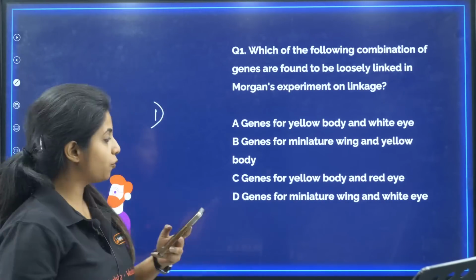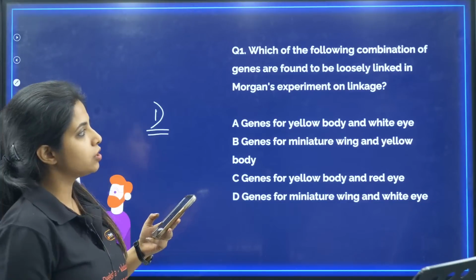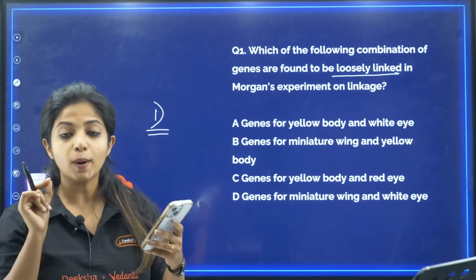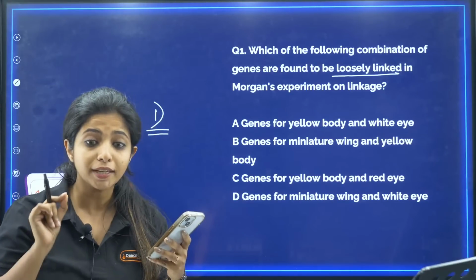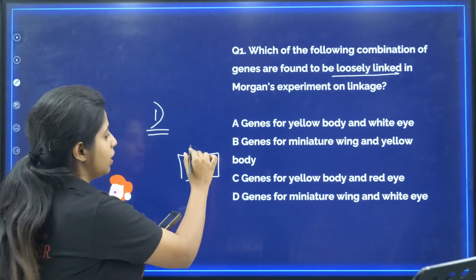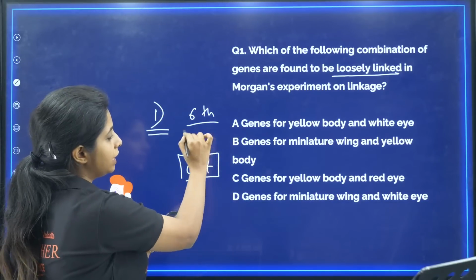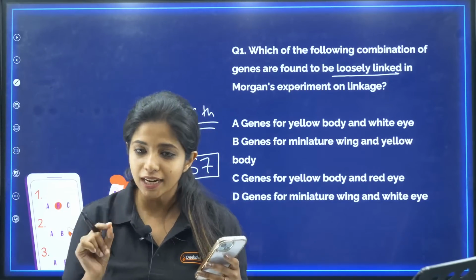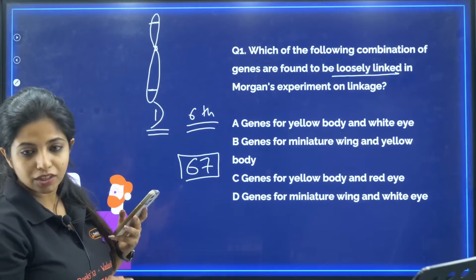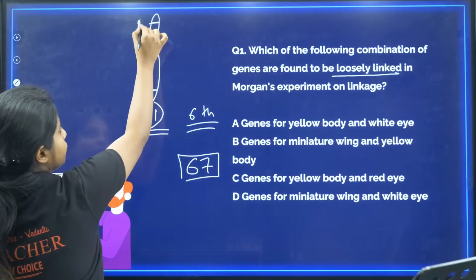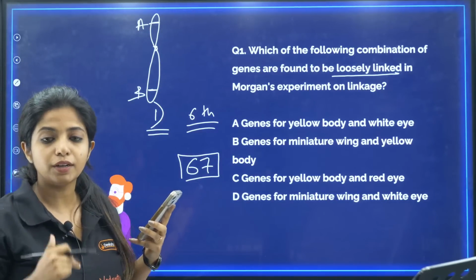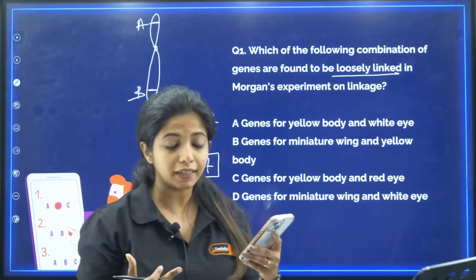Is the answer C? In the question, my dear children, you are asked which one among them is loosely linked. If you do not know the answer for this, I'll request you to go to page 67 of your NCERT. From the 6th line from down, if you start reading, you'll get your answer. Loosely linked genes means basically they are far away from each other. If one is here, the other one will be far. And if the genes are far away from each other, do you think they will show recombination, my dear children?